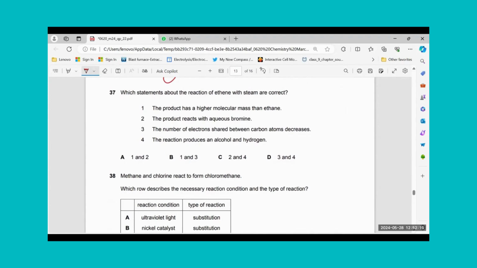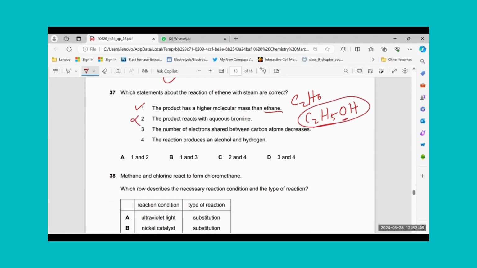Ethene and steam react to produce ethanol. Ethene will add steam and will produce ethanol. Let's see what it says. The product has a higher molecular mass than ethane. Ethane is C2H6. Product is C2H5OH. We can see that there is 1 oxygen extra. So that should be the true statement. The product reacts with aqueous bromine. The product, alcohol, does not react with aqueous bromine.